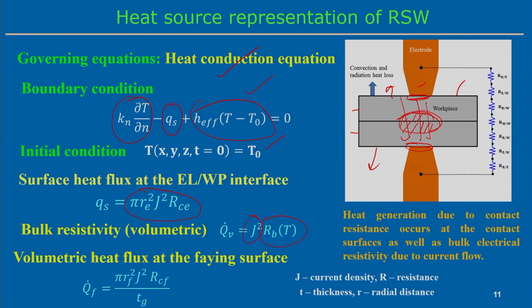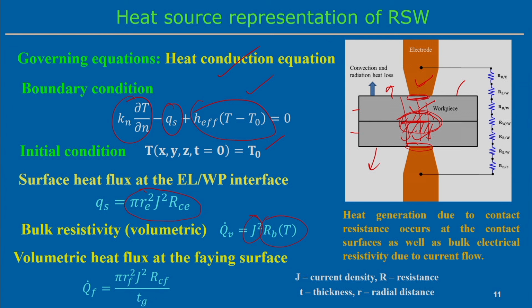So, volumetric heat flux at the faying surface: this bulk resistance may be acting over this volume, the workpiece material, but at the interface between these two surfaces, if we assume there is some finite layer thickness between them, then we can represent this at the contact surface between the two workpieces in the form of a volumetric heat flux.